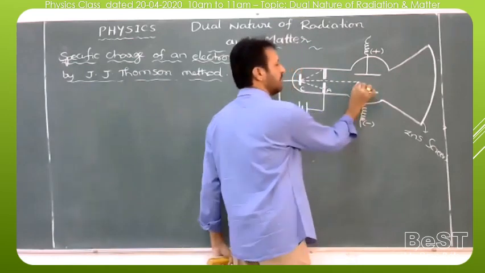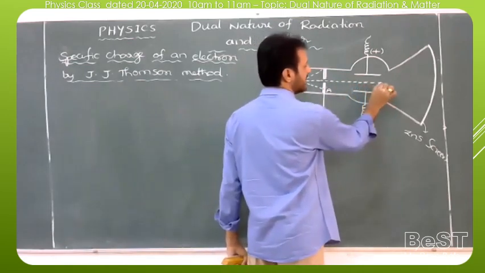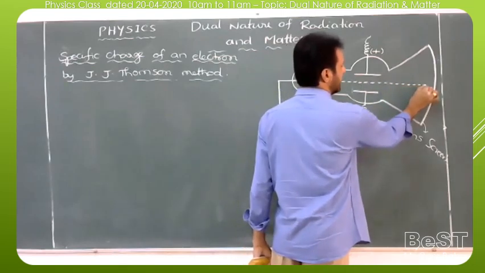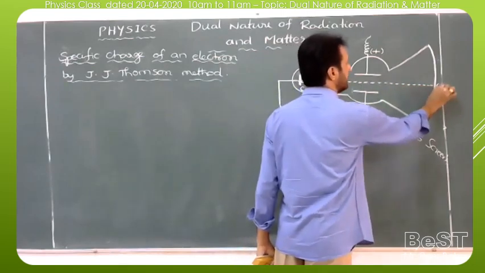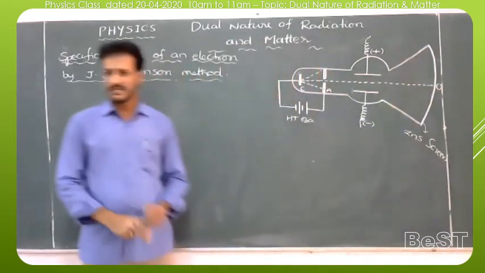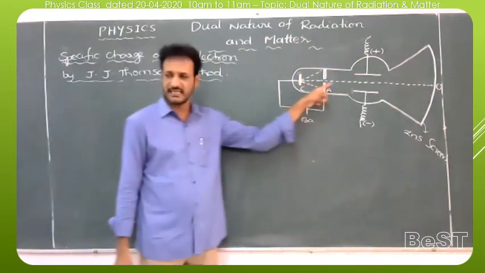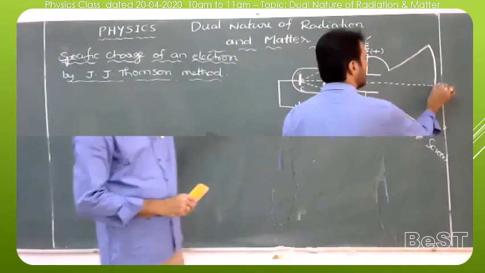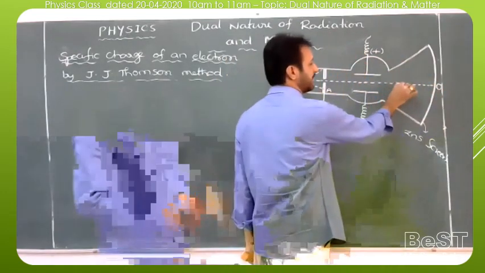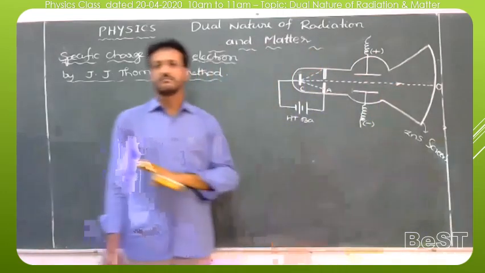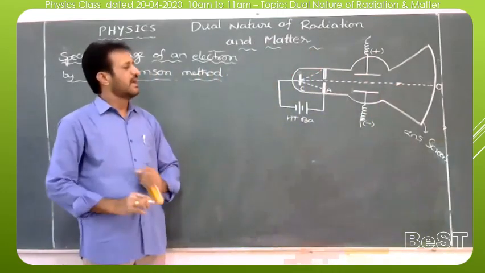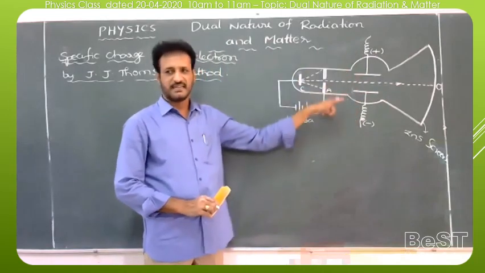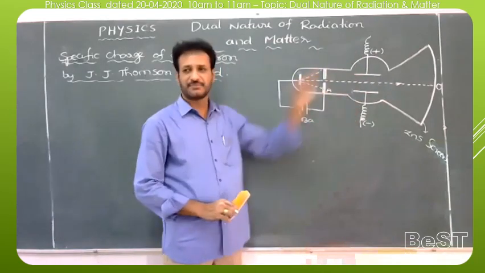Whenever no electric field and no magnetic field are applied, all these electrons travel along the straight path and strike the screen at a point O. All the electrons moving along the straight path strike the screen at point O. This happens only when no electric field and no magnetic field are applied. Now I am going to apply only an electric field. By using this battery, we apply an electric field of strength E.